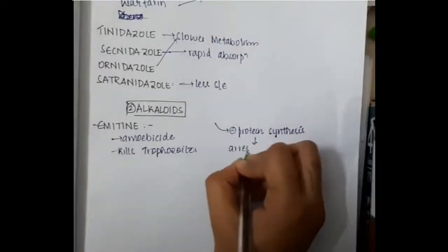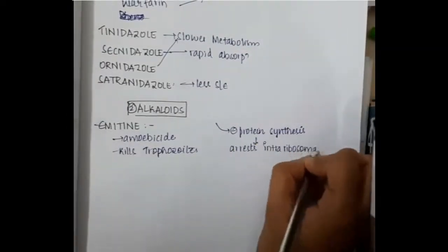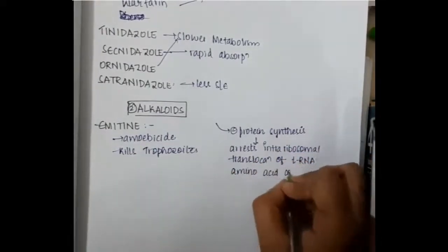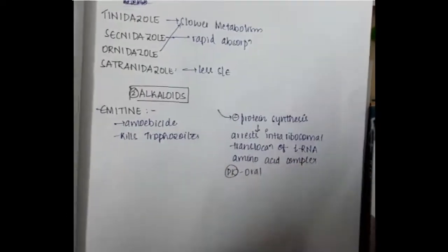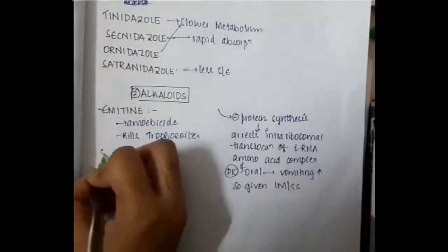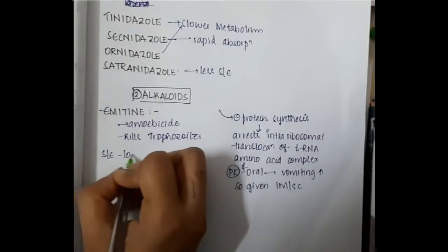The next important drugs here are alkaloids. First we have emetine, an amoebicide which kills the trophozoites. Emetine will inhibit protein synthesis, and thus it arrests intraribosomal translocation of the tRNA amino acid complex. Pharmacokinetics: if it is given orally, it causes vomiting, so it is given by intramuscular or subcutaneous route.